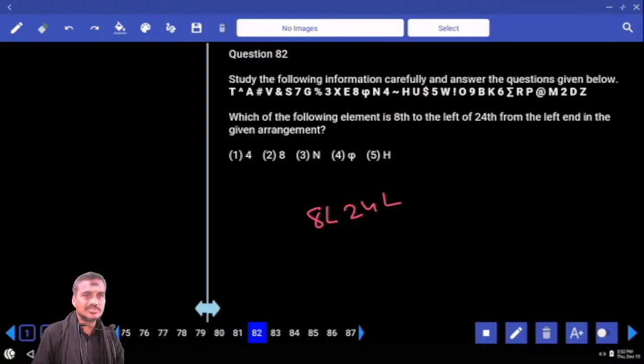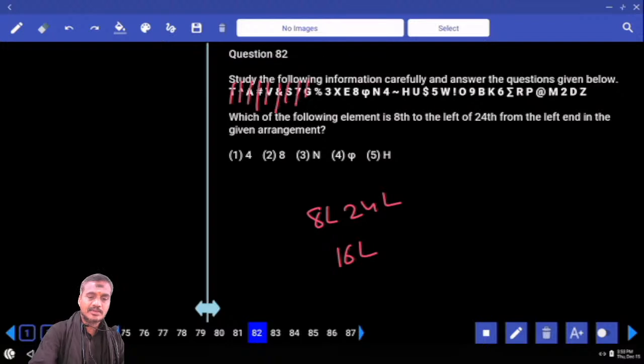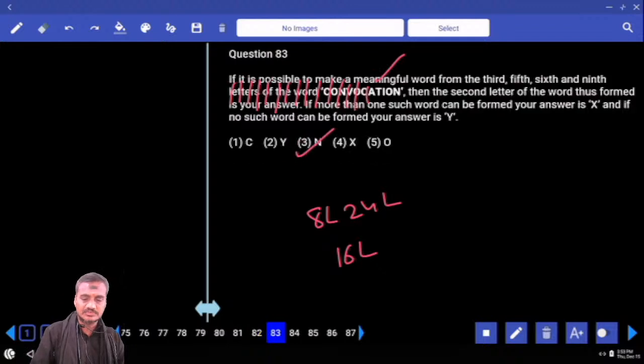Left and left means same direction, so we need to subtract. 24 minus 8, 16th from the left. Now 16 from the left: 1, 2, 3, 4, 5, 6, 7, 8, 9, 10, 11, 12, 13, 14, 15, 16. 16 from the left hand side is N, choice 3, 82.